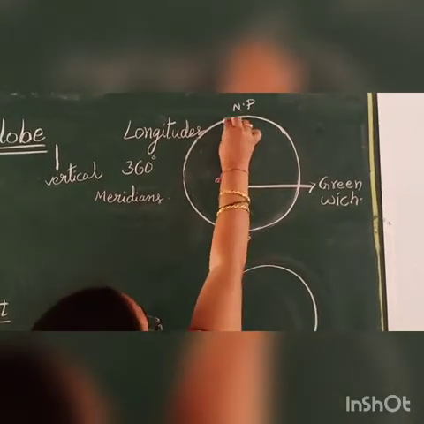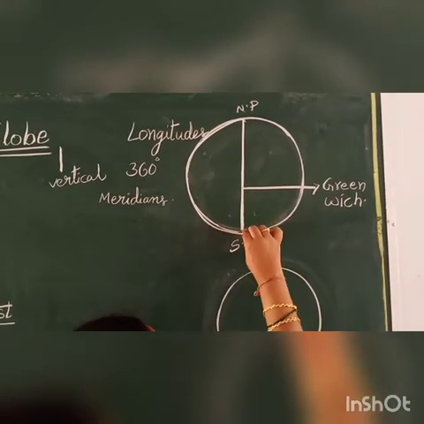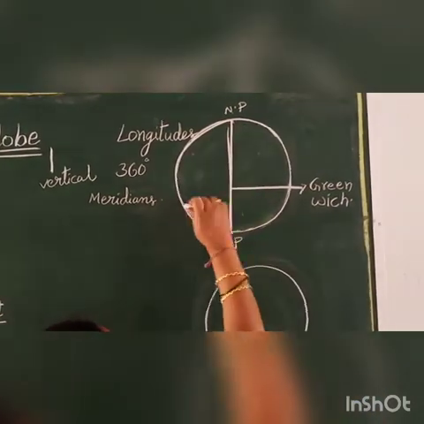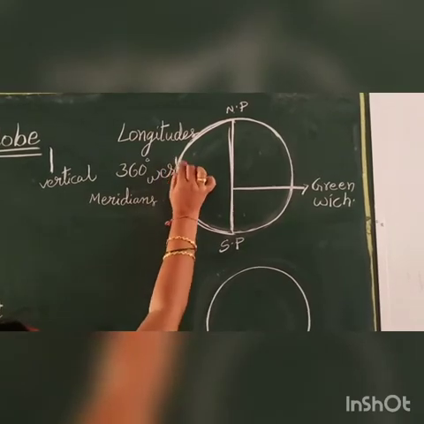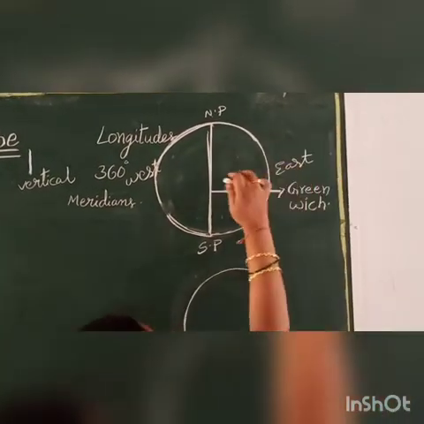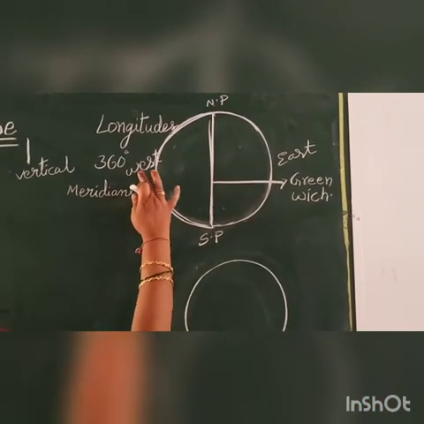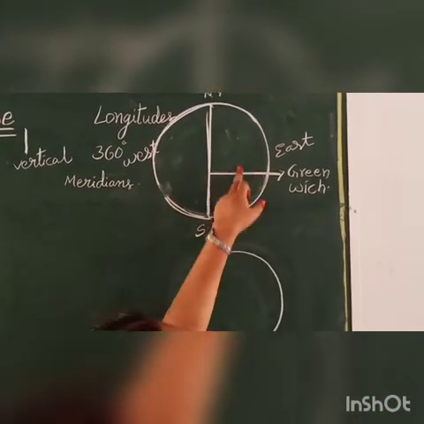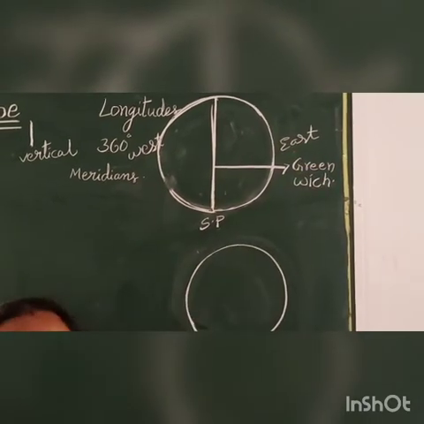So all this part, yesterday I told, same like that, it is a half circle in the west side and it is a half circle in the east side. So it is called the Western Hemisphere and this part is called the Eastern Hemisphere.